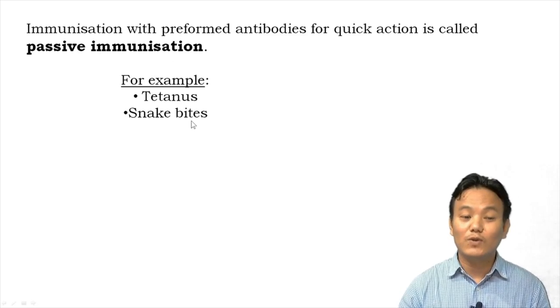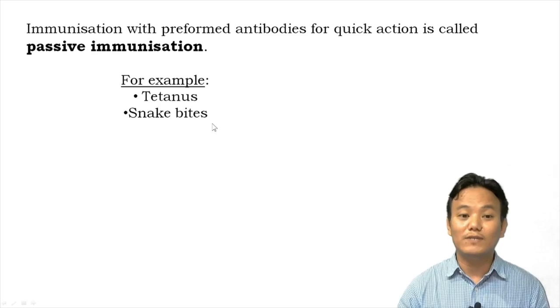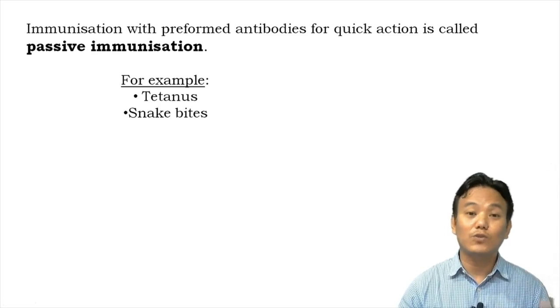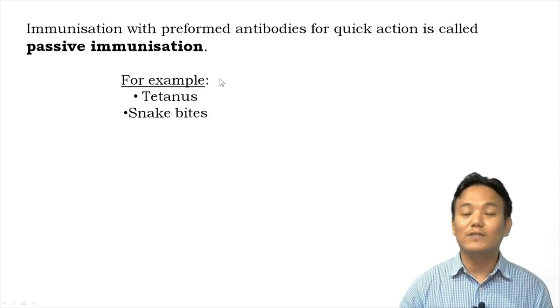In the second case, when a person is bitten by a venomous snake, the venom can quickly kill the person. There is no time for the person's immune system to start producing antibodies against it. So in such a situation, the hospital will administer preformed antibodies against the snake venom. In both situations, passive immunization is administered.